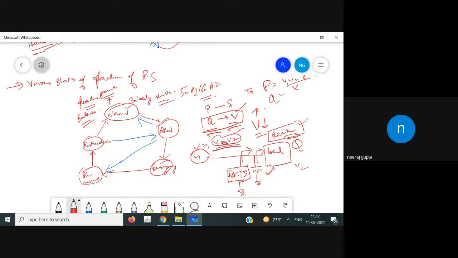For example, let us suppose that there is a storm and lightning, which threatens and can put a major extra high voltage line out of service. So from the normal state, because of this storm, it will go either to the alert state or to the in extremis state. It is actually a very dangerous state. It will go to the alert state or the in extremis state, and as a result of major tripping, after passing through this emergency state.